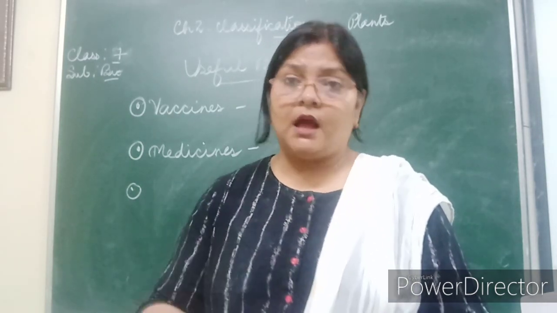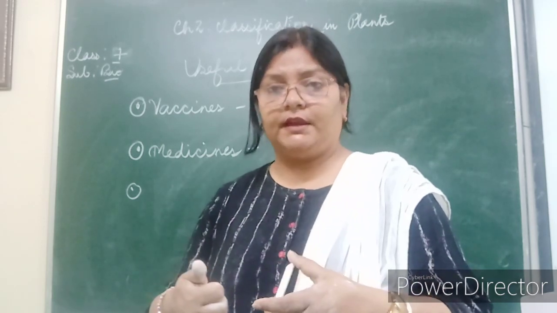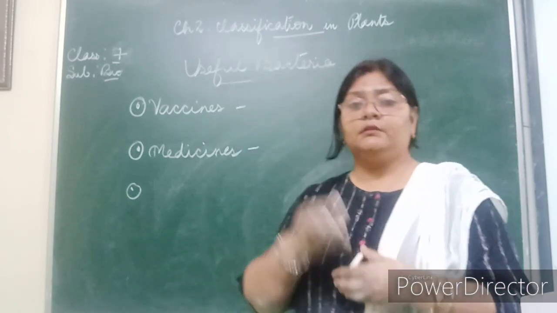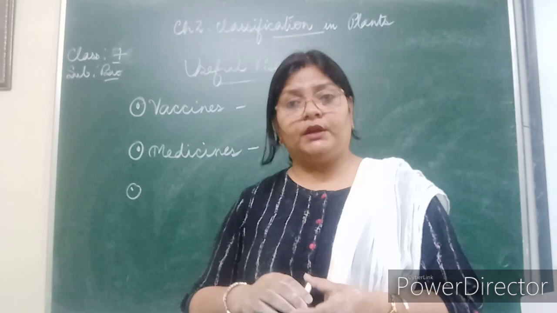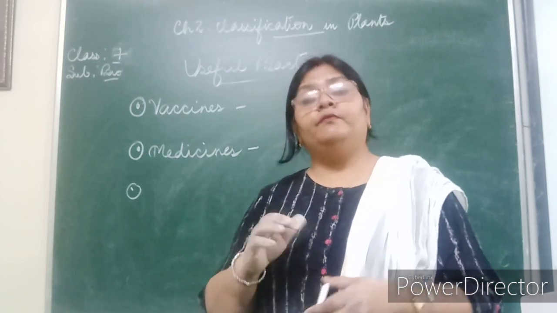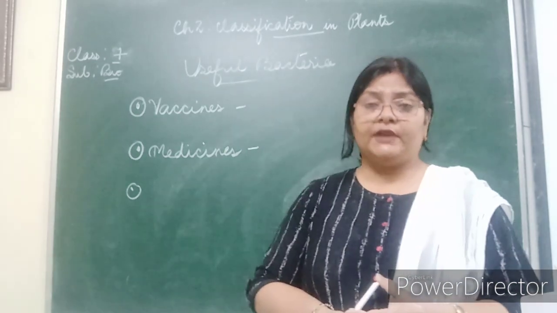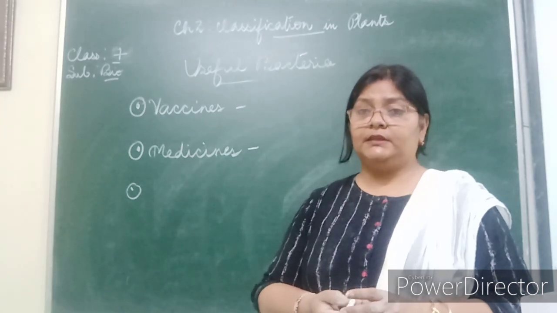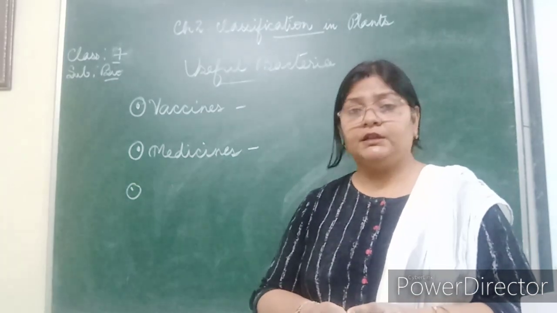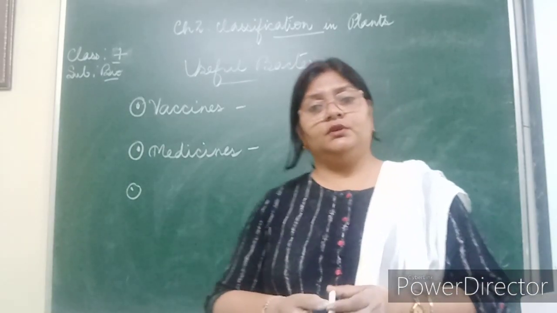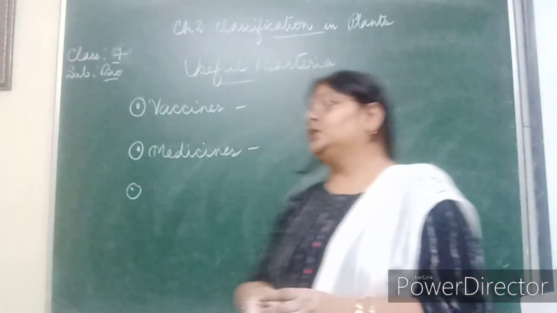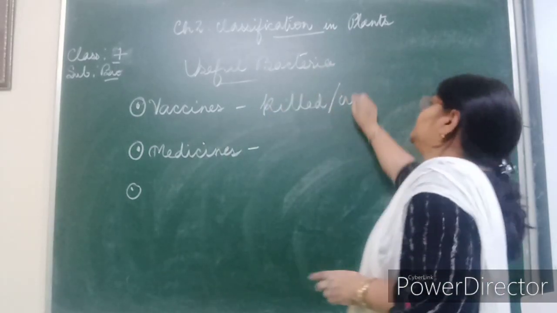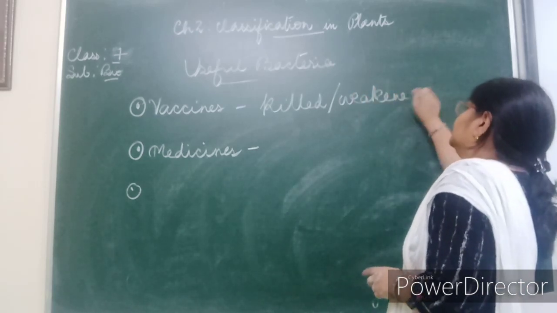When this mild attack occurs, the body sets an army to fight against it, that is called antibodies. These antibodies are produced against the weakened bacteria that had been introduced into the body in the form of a vaccine. The body then gets ready to fight against this disease. Therefore, if the person is infected by similar bacteria again, the blood is already ready to kill those germs. So in the production of vaccines, killed or weakened bacteria are used.